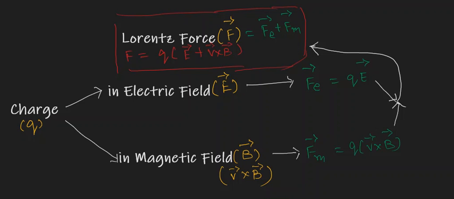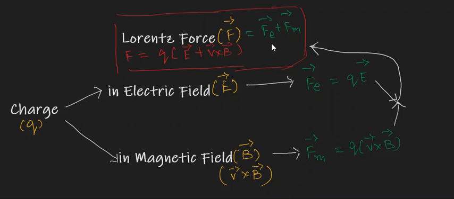So what is Lorentz force? It is the total force. Listen very carefully. This is the total force. That is F vector. You can call it F vector.